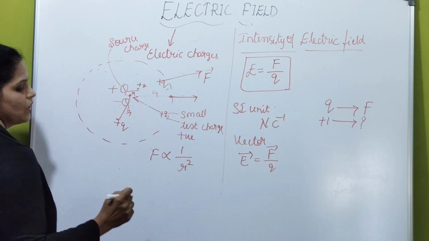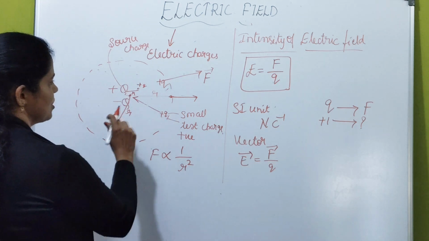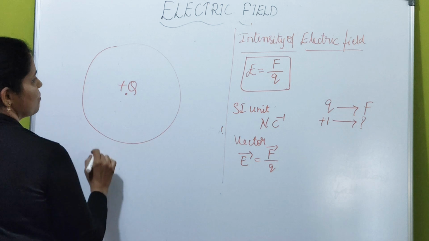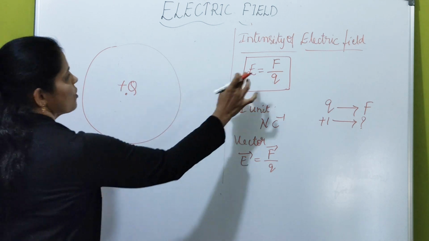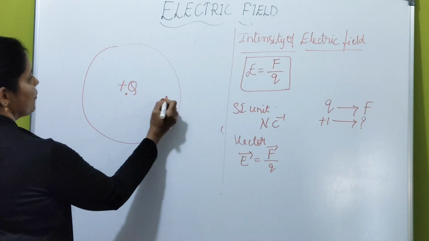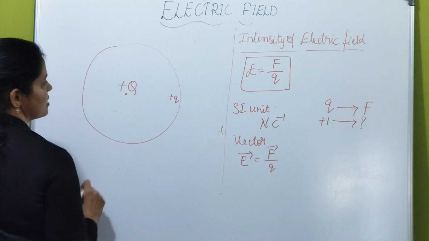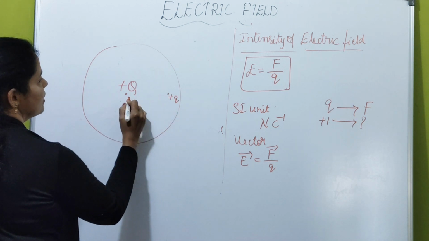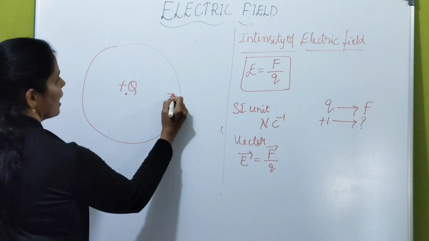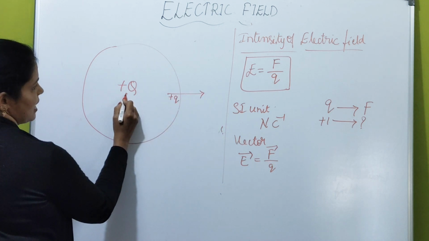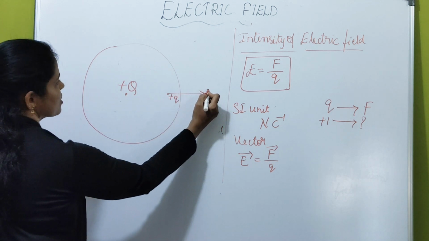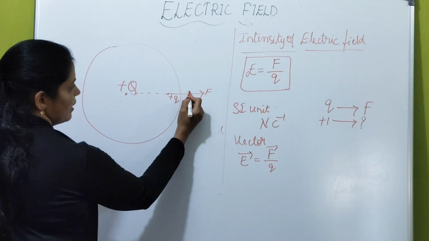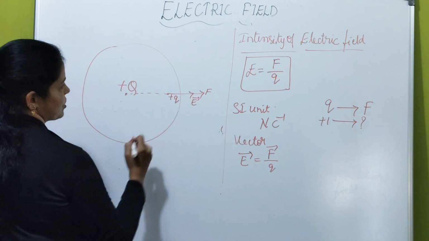Now, how to calculate the direction of the electric field? To find the direction of the electric field, you just observe the direction in which force is acting. So, you have kept one positive charge here. So the source is positive. You know that the test charge is repelled by the source charge, right? The test charge experiences a force of repulsion, so the electric field is also acting along this direction.